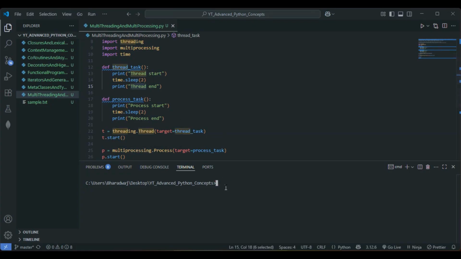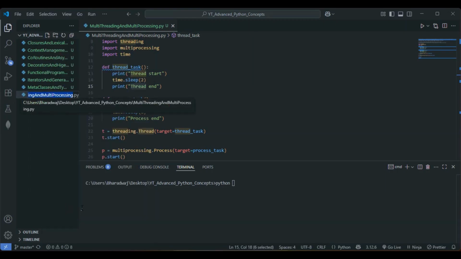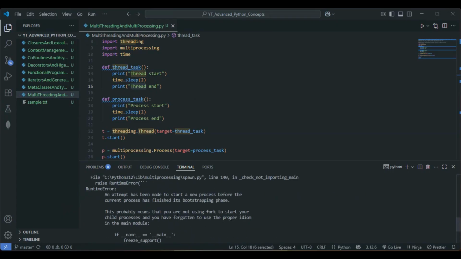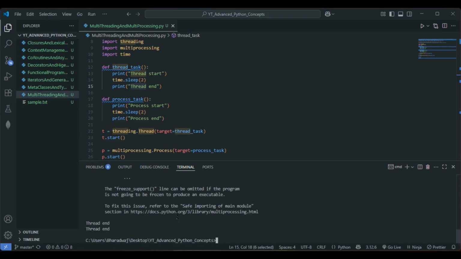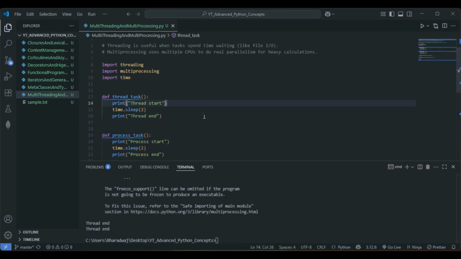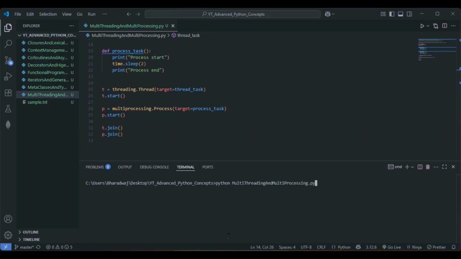So let me run this one. This is nothing but Python. Let me go with the file name here. Let me copy the file name and paste it over here, .py. So we are getting the error, man. Something about freeze support. So let me format the document once. We are getting some error, so let me run this one again.